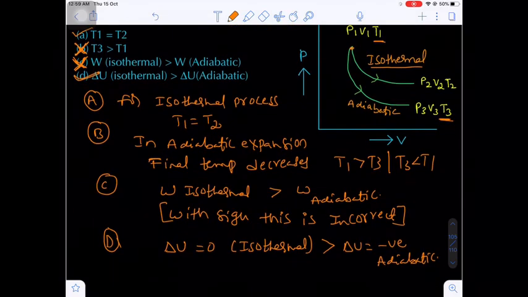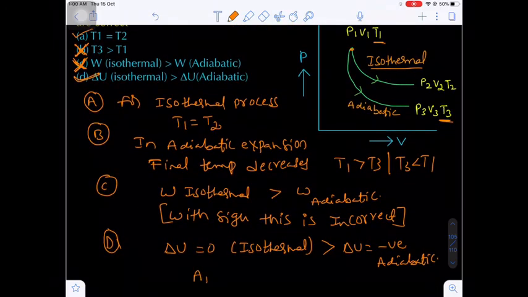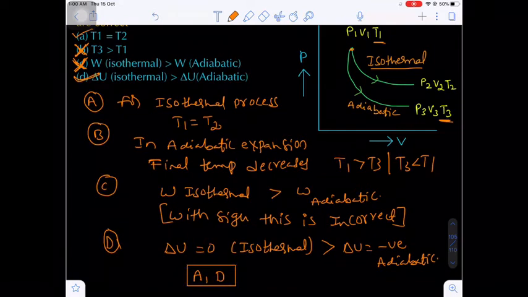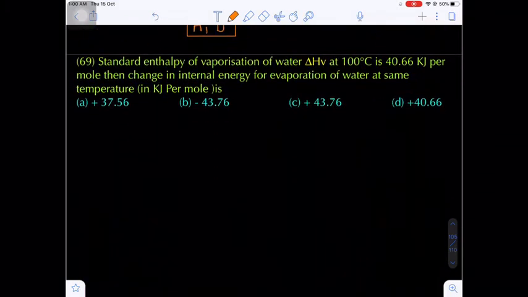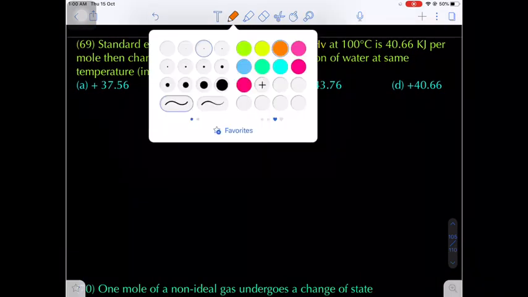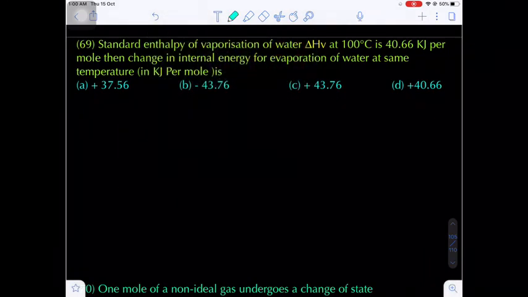So overall there are two correct options. What are the correct options? Option first and option fourth. These are the two important correct options. This is a more than one correct answer, multiple choice question. Okay. Now question number 69.